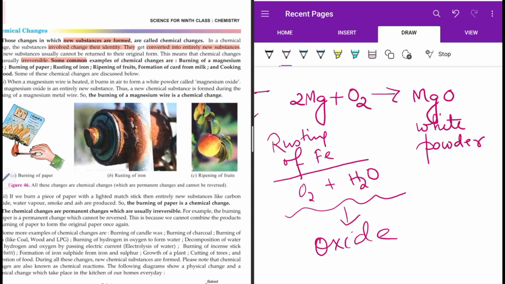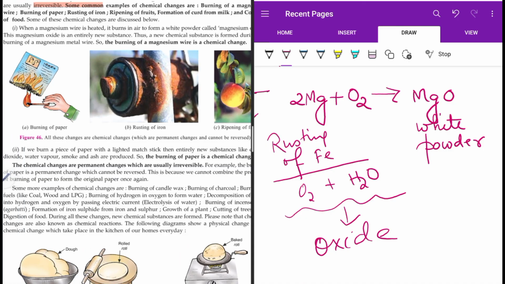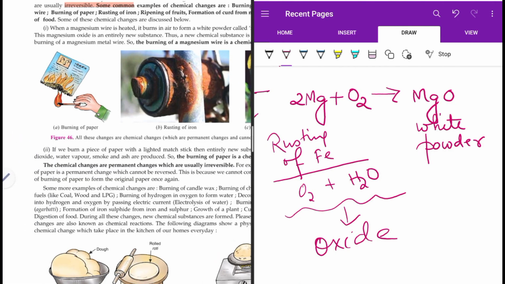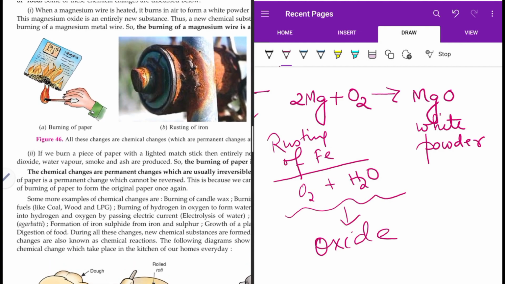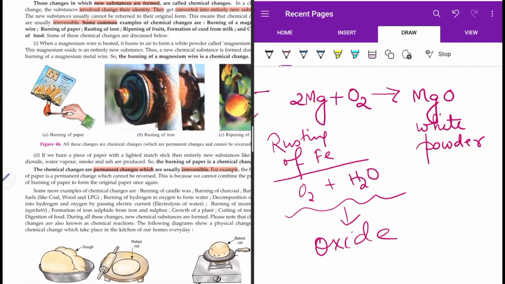Formation of curd from milk. Once you get the curd and you say, no, I don't want the curd, I want the milk back, can you get it back? You cannot. So also formation of casein from milk. Suppose you get the casein and after that you want to get back the milk, you cannot. I can also say boiling of an egg. Once you boil the egg and then say, I want the raw egg back, you cannot. So these are chemical changes, permanent changes, and irreversible in nature. Burning of paper, and many such examples are given.